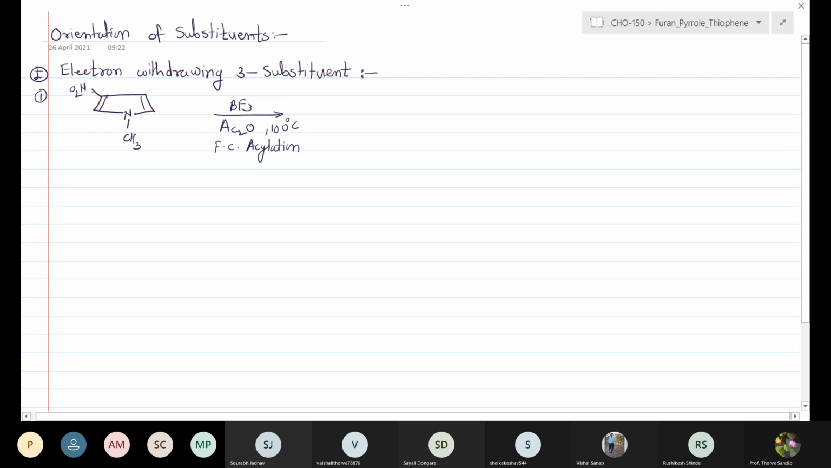When the electron withdrawing group is present at the third position, this is the 1, 2, third position, the next incoming electrophilic substitution takes place at the 5 position. This leads to the formation of the 5 substituted compound.